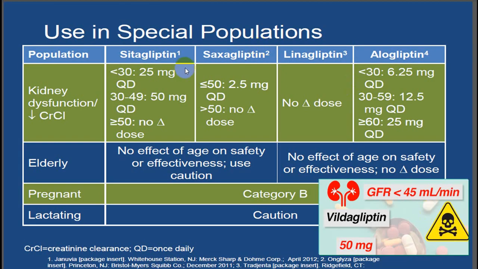And we have already mentioned that lina does not require dose adjustment, while you will have to adjust the dose of sita, saxa, alo as well as vildagliptin. You will have to adjust the dose. And during pregnancy, you can continue with DPP-4 inhibitors because it is in category 2. But during lactation, yes, question mark.